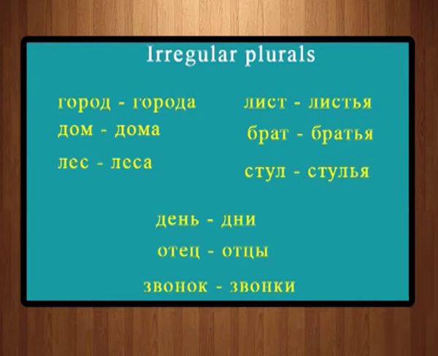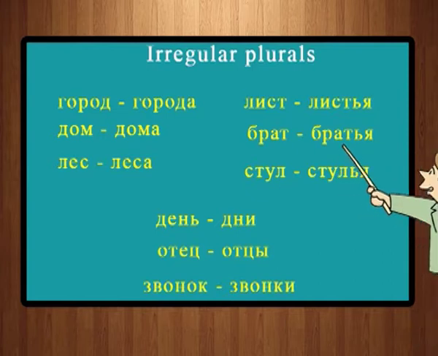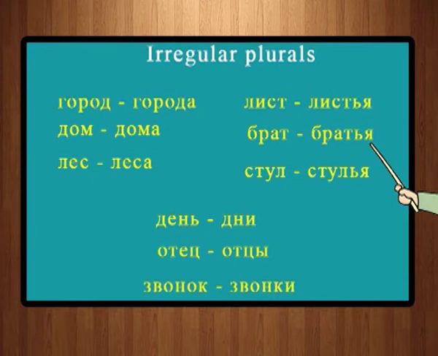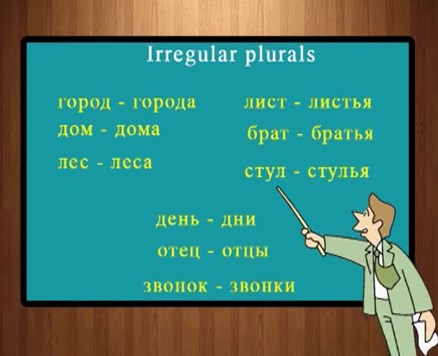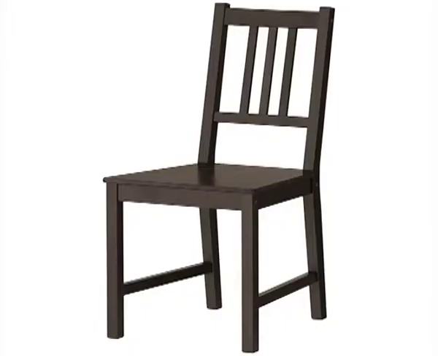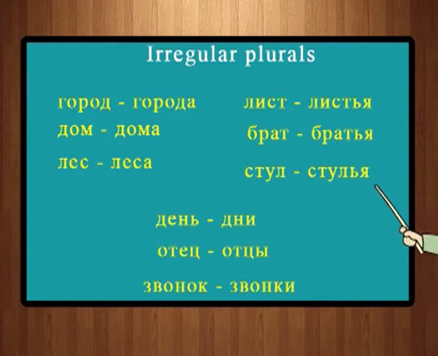Brath is brother. So, plural of Brath is bratya. Again we are adding soft sign and ya at the end. The third I have written is stool, a very common noun. Stool is a chair, and plural of stool is stoolya. We are adding soft sign and ya.